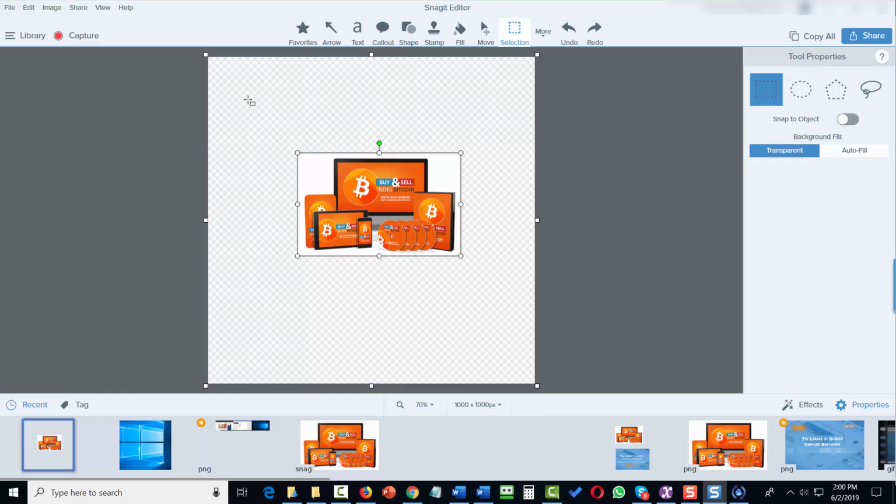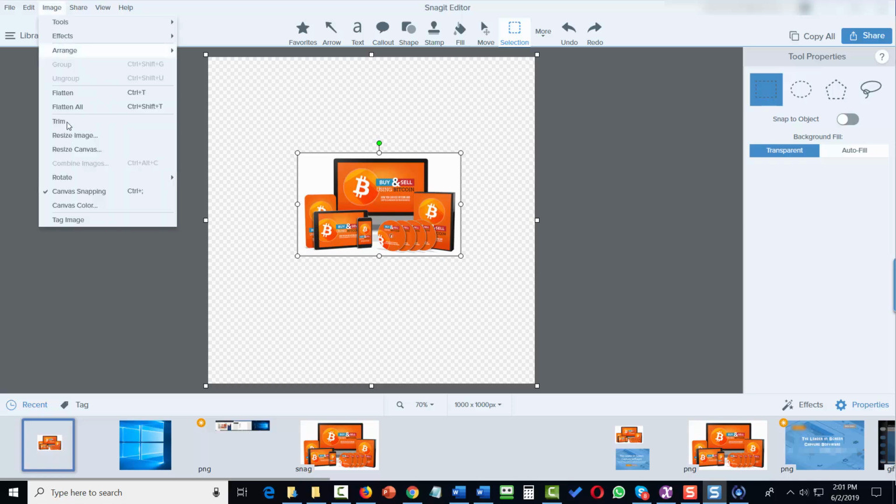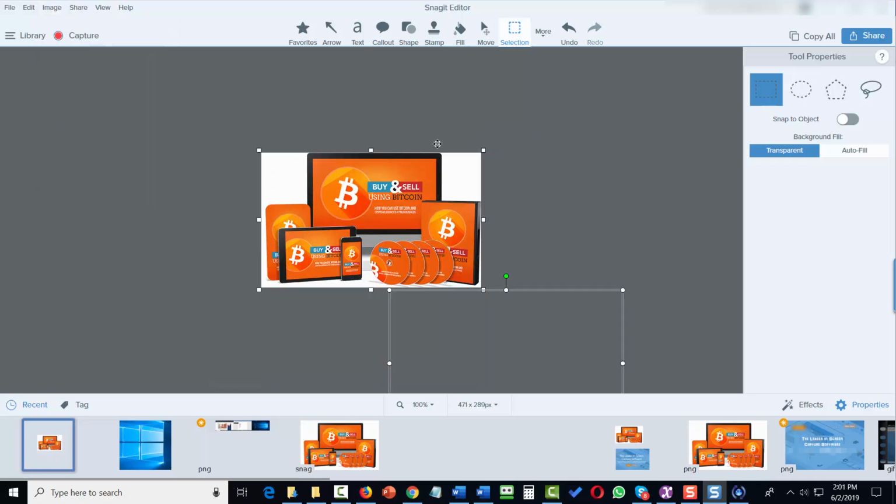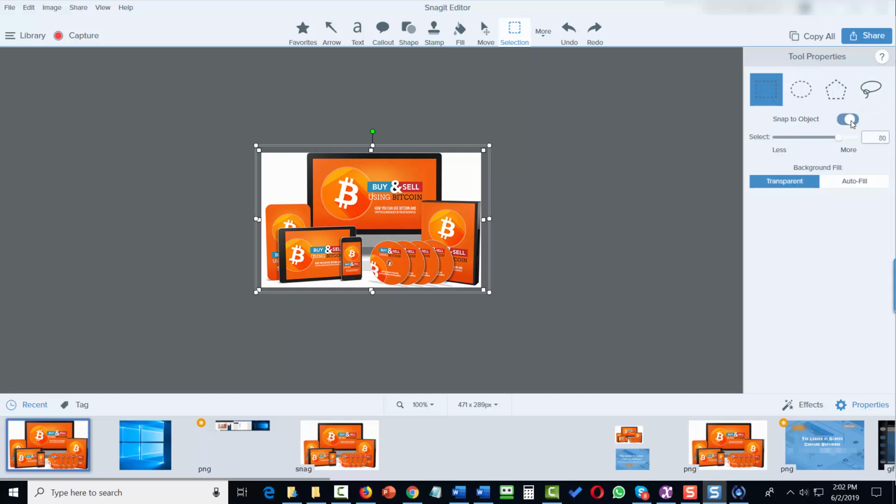And once we have our image in our canvas, what we can do is we can go back to the Image menu and we can then click Trim. That will then bring our entire screen down to the level of the image, which we can then save in the format that we want. What we can then do is we can click the Snap to Object area, and then we can save this image in the format that we want.